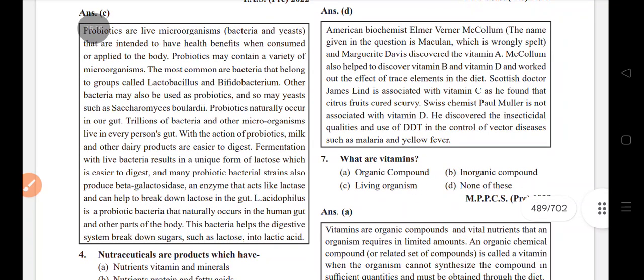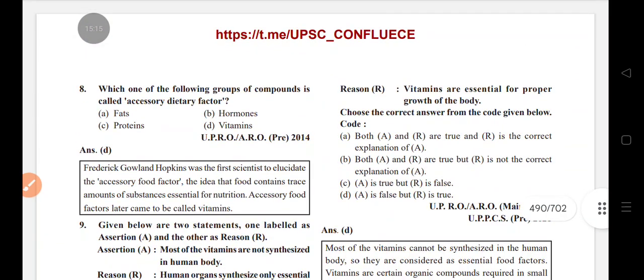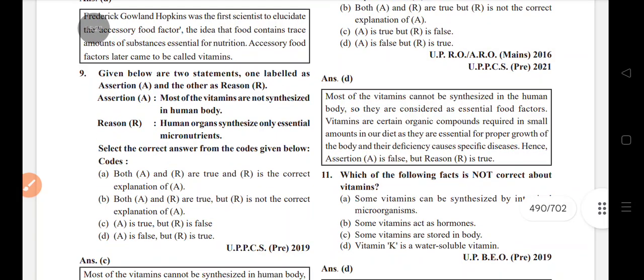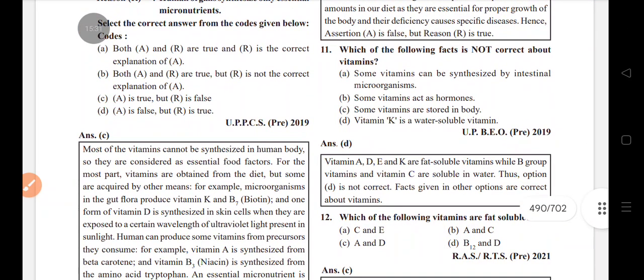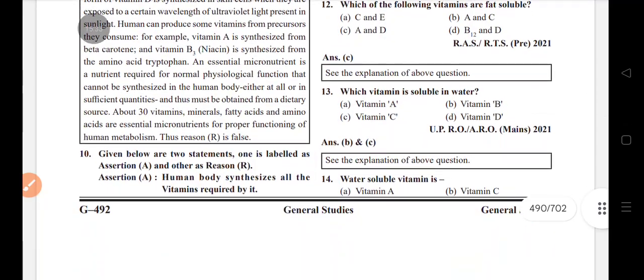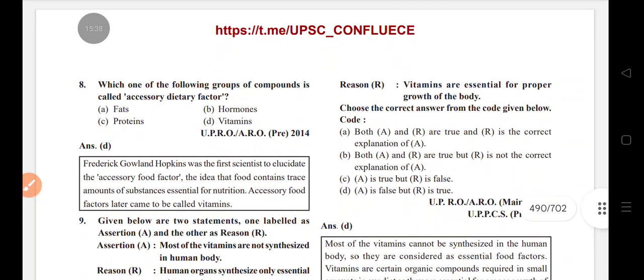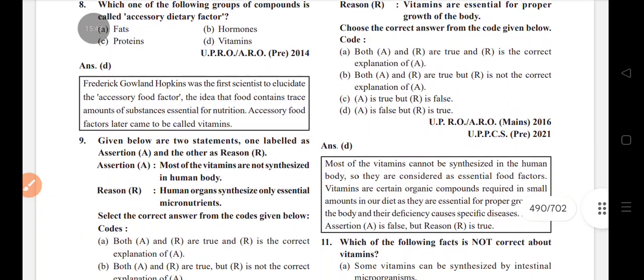What are vitamins? Organic compounds. Which one of the following groups of compounds is an accessory dietary factor? Vitamins. Most of the vitamins are not synthesized in the human body. Human organs synthesize only essential micronutrients. The human body synthesizes all vitamins required by it. Vitamins are essential for proper growth of the body.